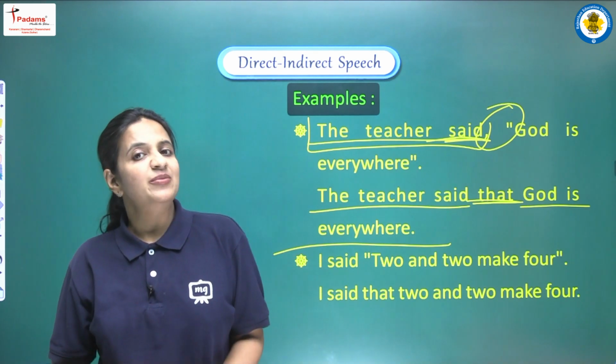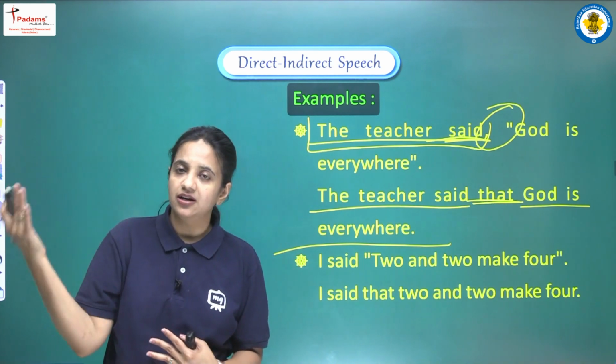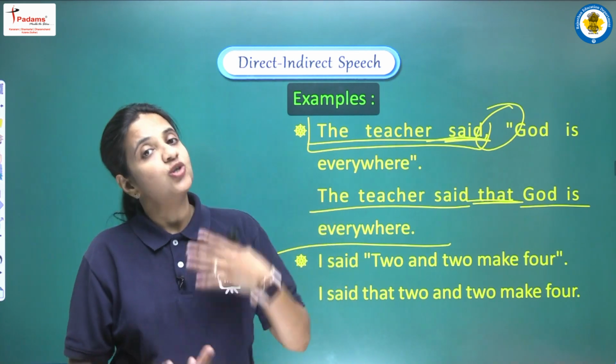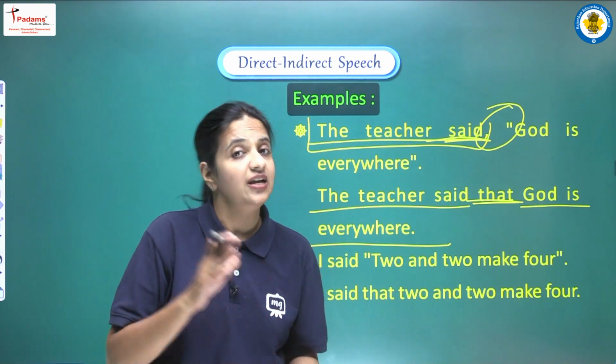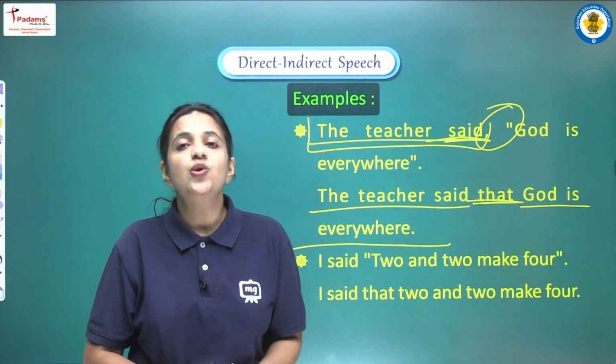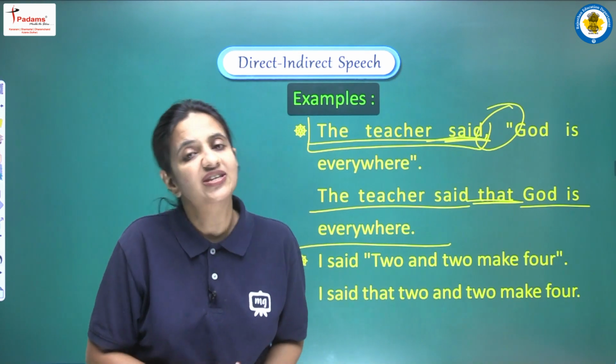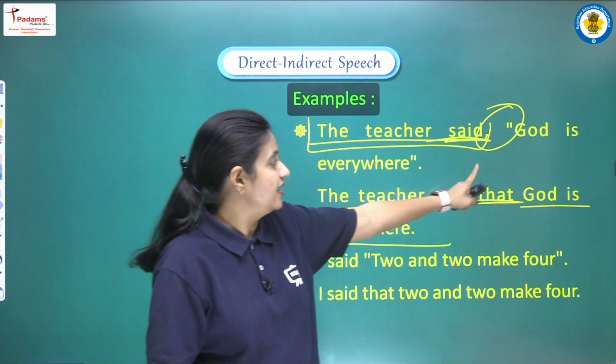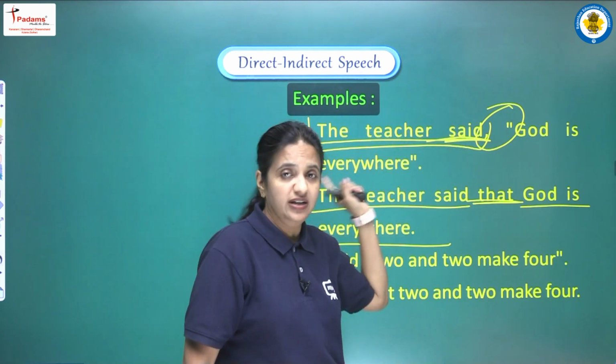एक ऐसा sentence हमें given है जो कि past में भी सच है, true है, present में भी है और future में भी रहने वाला है. So here we can't change present into past. Here we have to write the sentence as it is without doing the changes in the tense. So this is the reason here we are writing the same sentence, that is God is everywhere.